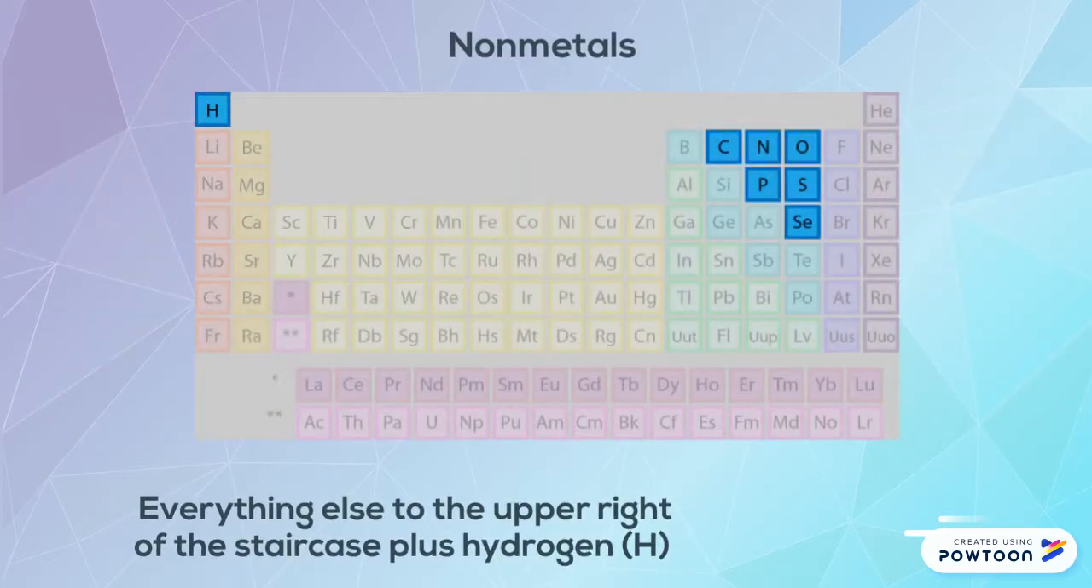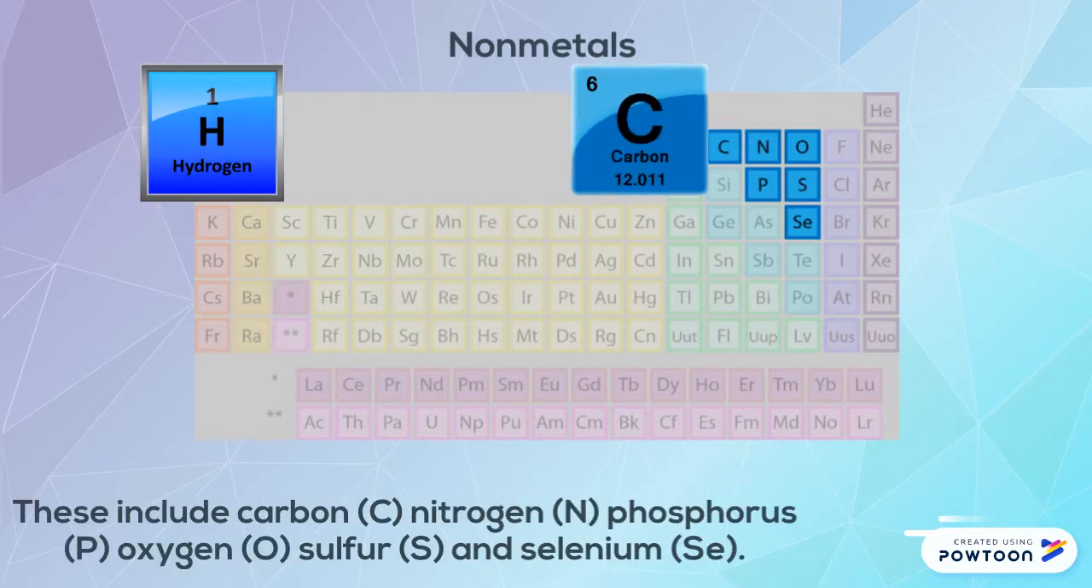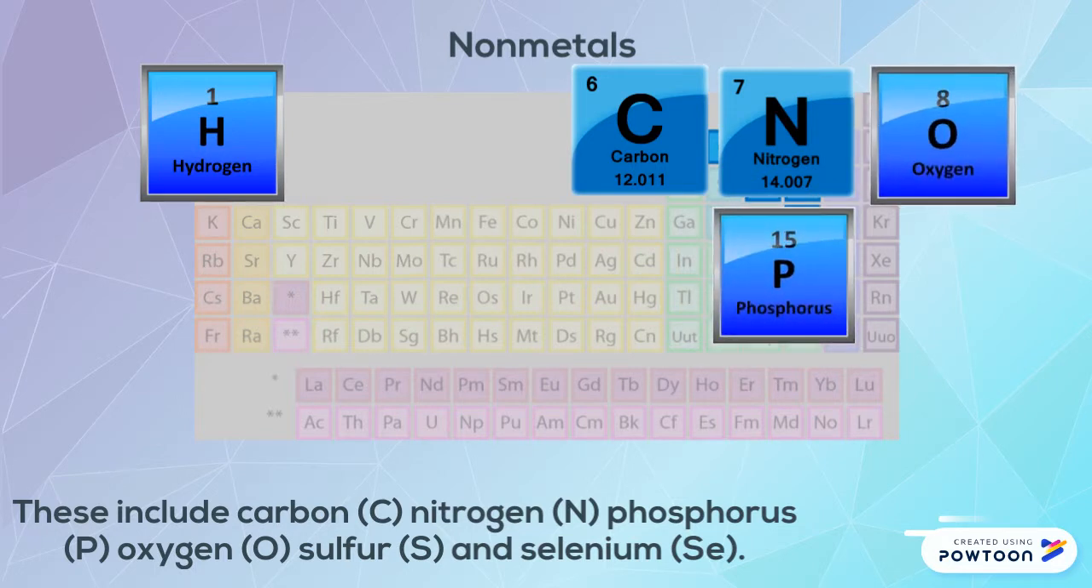Non-metals. Everything else to the upper right of the staircase, plus hydrogen, H, stranded way back in group 1, is a non-metal. These include carbon, C, nitrogen, N, phosphorus, P, oxygen, O, sulfur, S, and selenium, Se.